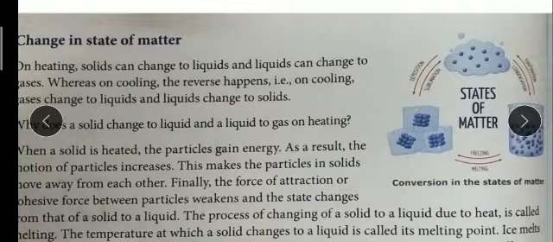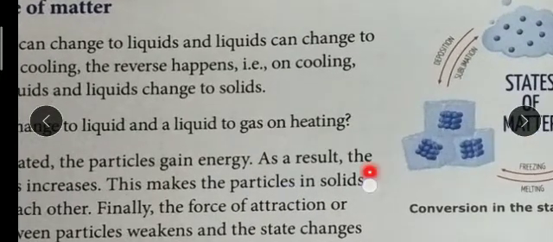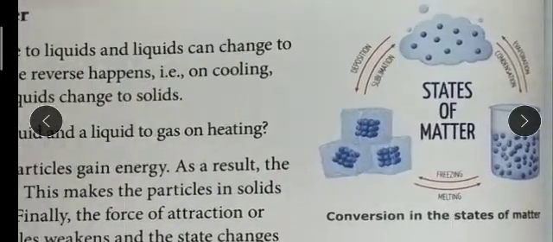Okay, now children, what will happen when the solid absorbs heat? Whenever the solid absorbs the heat, the tightly packed particles of the solid state of matter gain heat energy, and they lose their force of attraction between them, and they lose their cohesive force also.